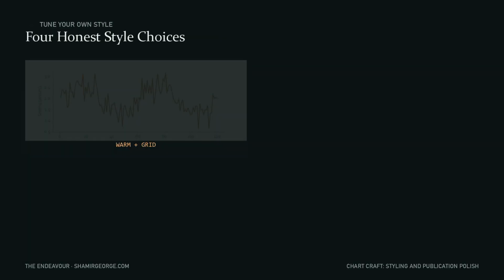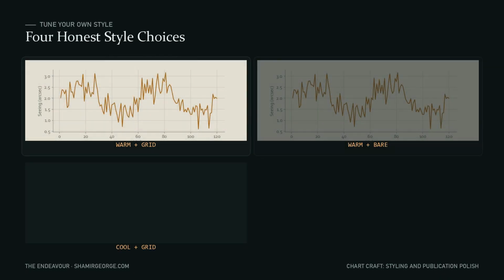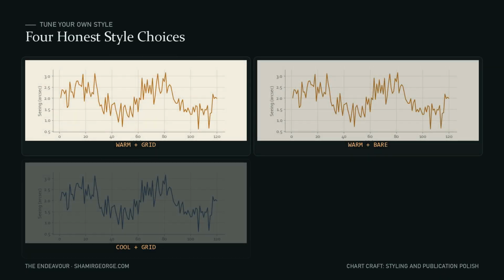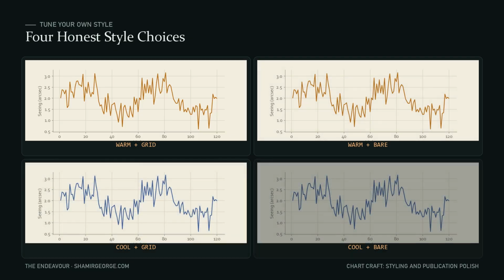Grid or bare, warm amber or cool blue, 4 honest variations on the same seeing trace, none of them wrong. Toggle axes.grid through rcParams, and the reference lines appear or vanish for every chart, not just this one. Swap the line color and the trend reads identically in all 4. Worst night 3.15 arcseconds, best night 0.6. Taste lives in the dict. The data really doesn't care which one you pick.